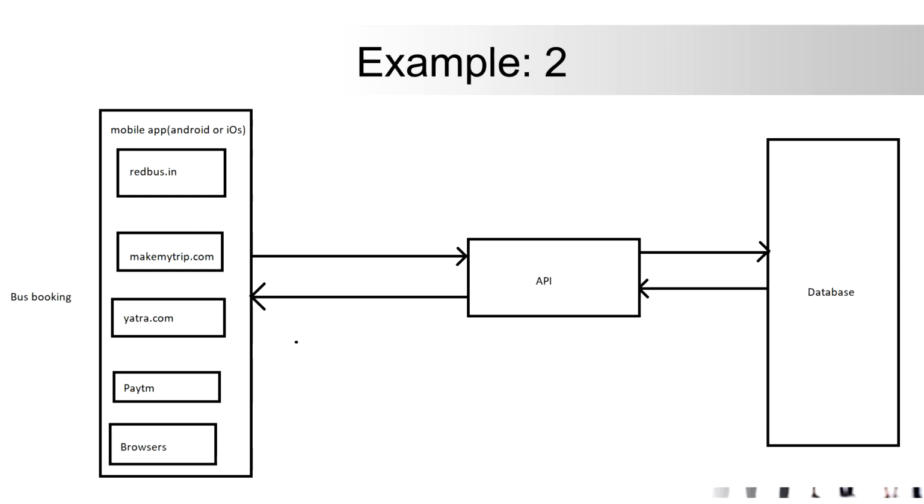From the UI you are giving the inputs to the API. The API collects the data and takes it to the database, and the database or server gives the response to you via the API. So the API again collects the responses and gives them back to you. So this is exactly what happens in real time, right?